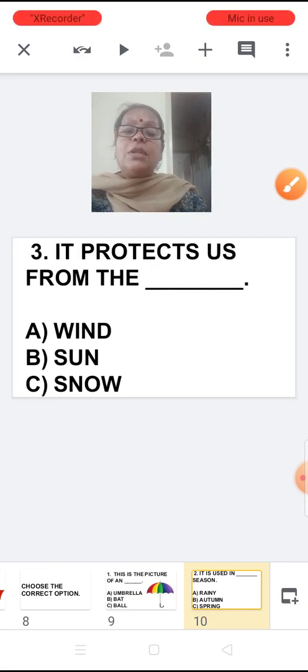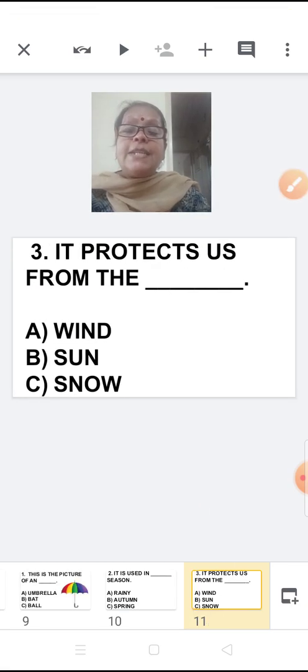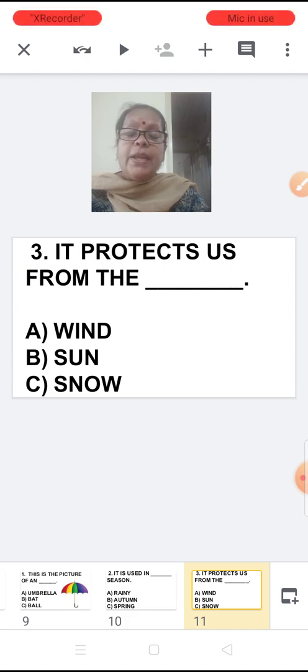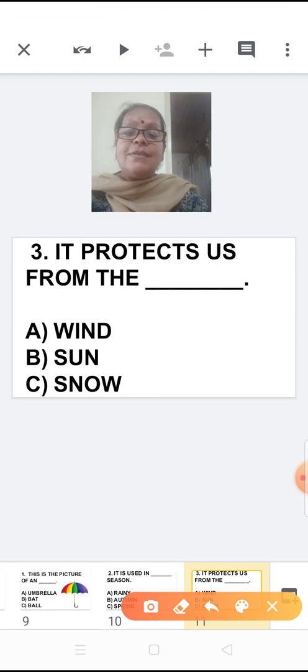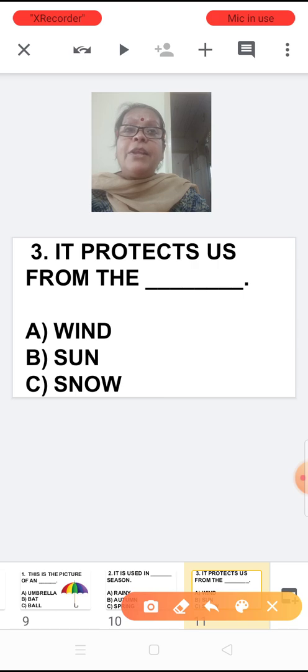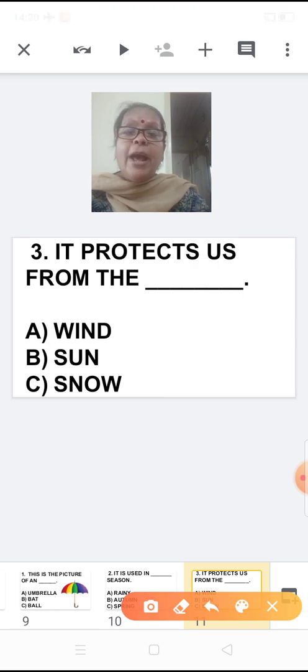Now let us go to the third. It protects us from the wind. First option is wind. Second is sun. And the third is snow. Will you be able to tell me which is the correct option, children? Wind. Will you be able to carry the umbrella when winds are blowing? No. What happens?